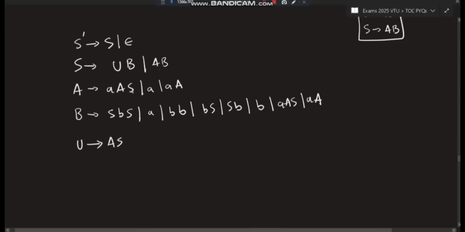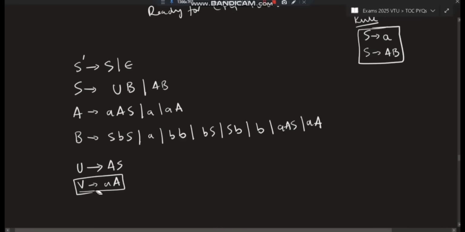Here I have three, but here a terminal is also present. For this, if we do it in the same way, suppose that V goes to A, and I'll proceed again. So again here it will become a problem. Why? Because again V goes to A, this is neither of this form. So in these cases, we'll be assigning a letter which is going to a single terminal. V goes to a, like that we'll be writing.